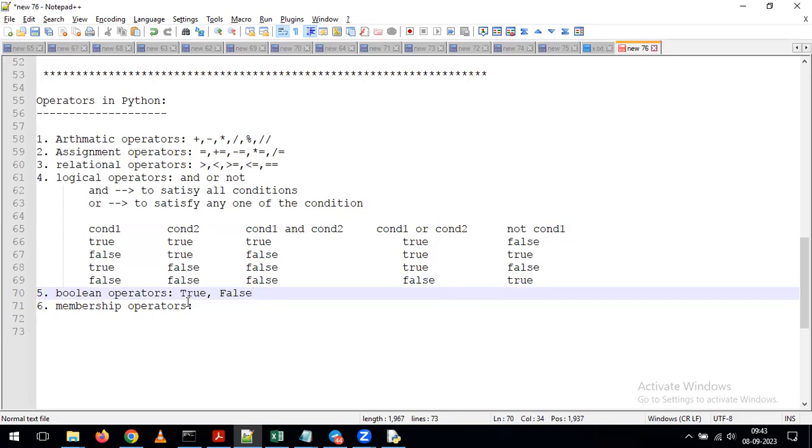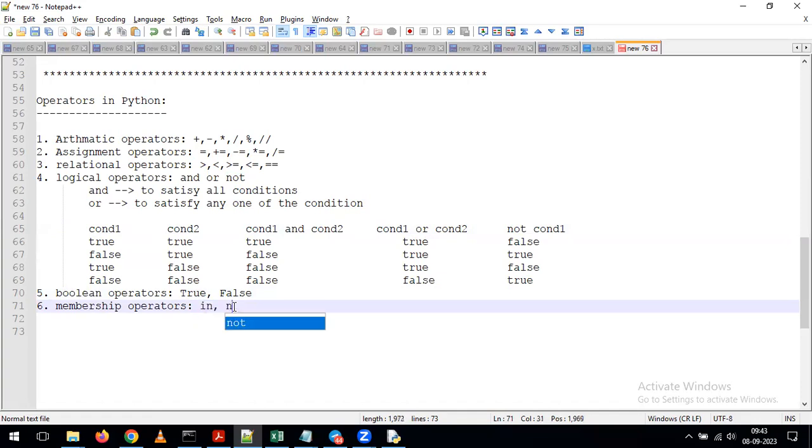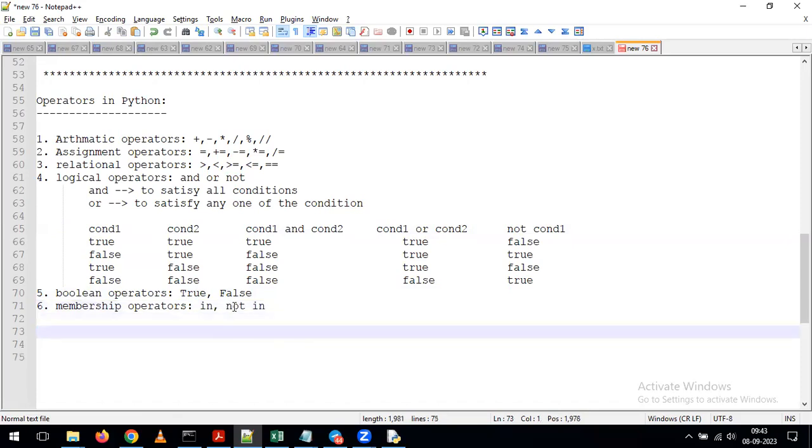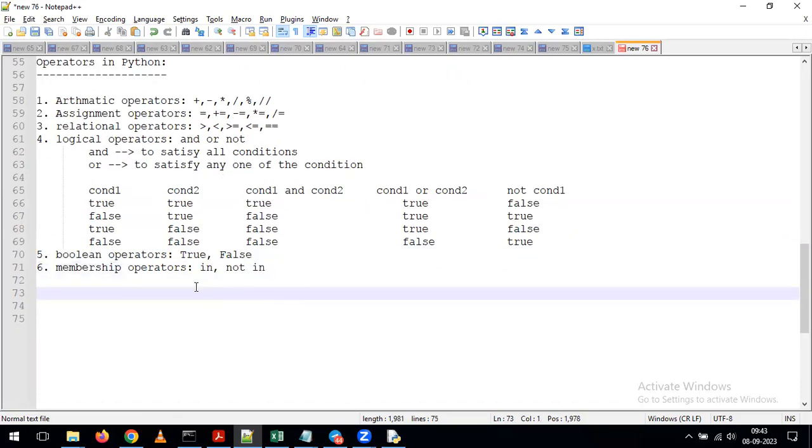As I told you above, whenever you want to convert true to false or false to true, then what we are doing here, simply we are going to apply the not operator. With the help of the not operator, we can convert true value to false value and false to true. Okay. In the same way, we are having one more last operator called the membership operator. As part of the membership operator, we are having the in operator and the not in operator. These two operators we can call membership operators only.